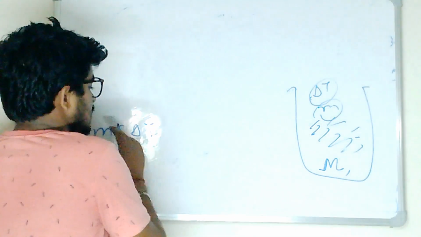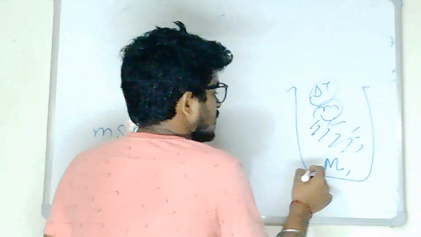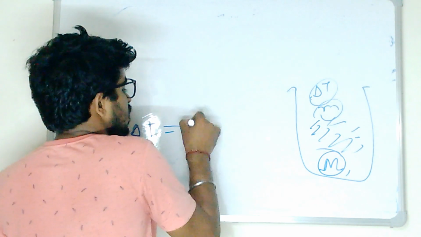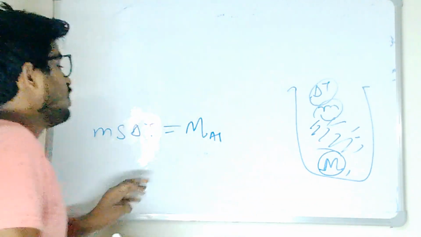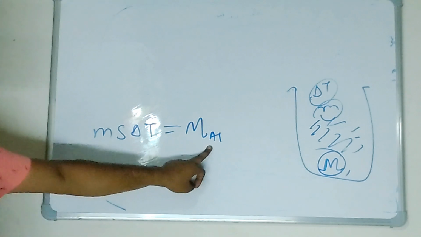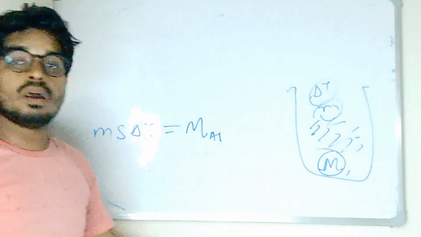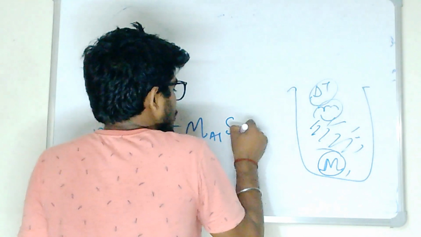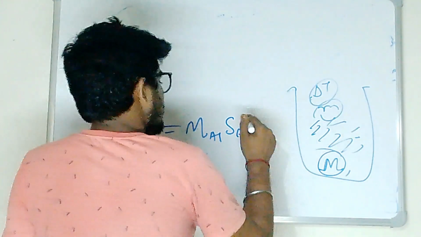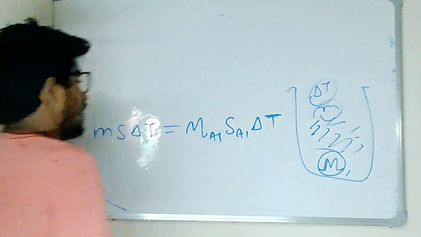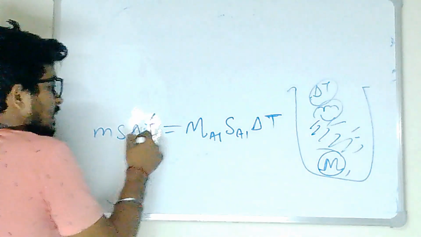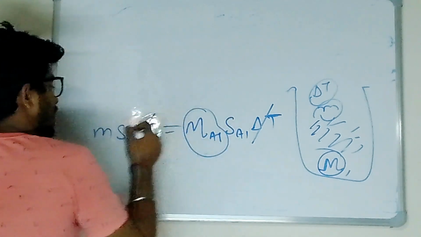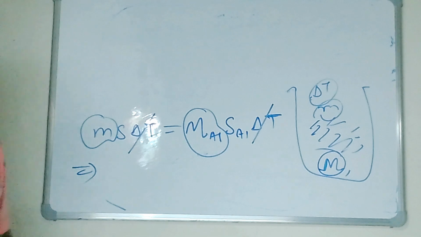Now I want to replace this. Here M is the mass of the metal, the mass of aluminum. Now if I am using aluminum, we need to use the specific heat capacity of aluminum, and we are raising the temperature by the same delta T. Now listen, everyone. See, delta T cancels out from here. So what can we say? This mass of aluminum is equivalent to this mass of water. Am I right? Yes or no?